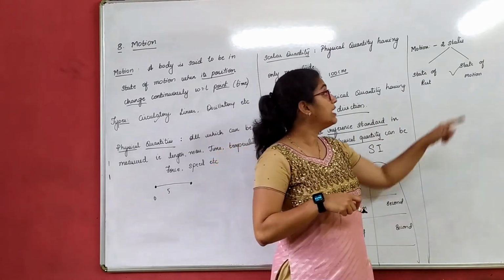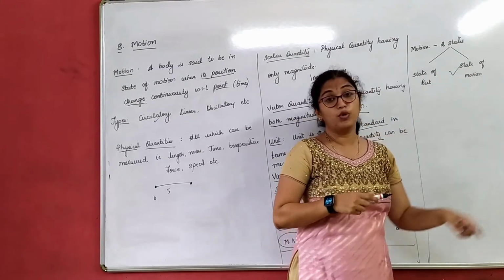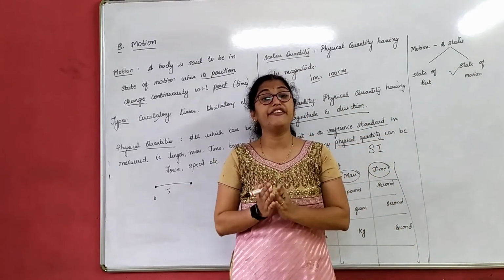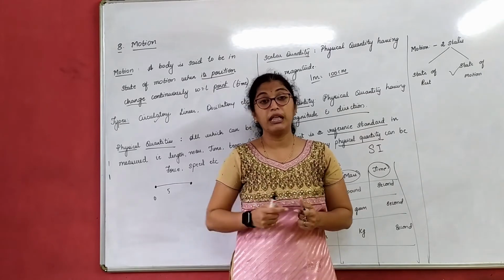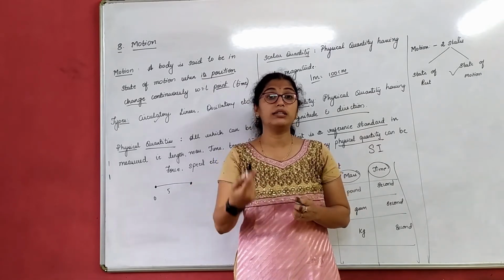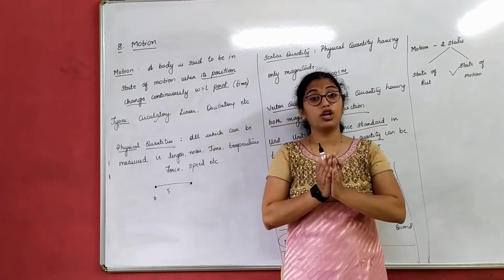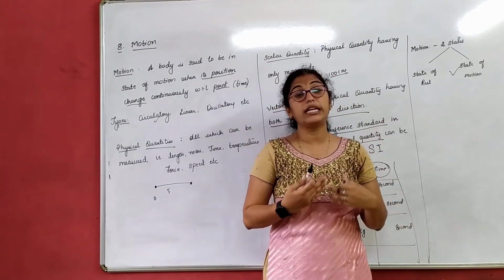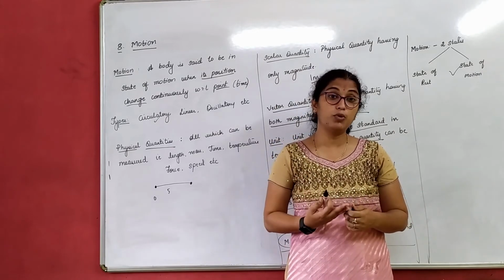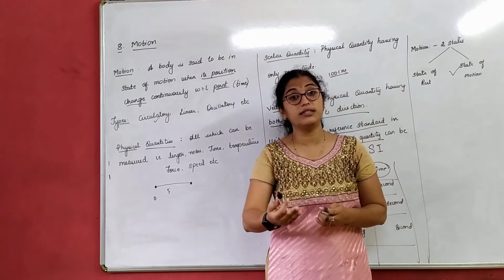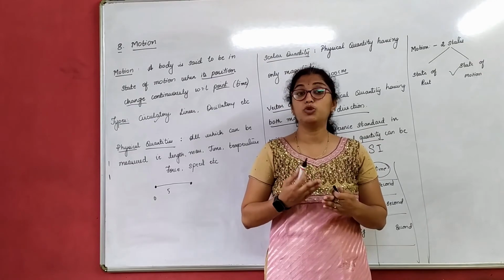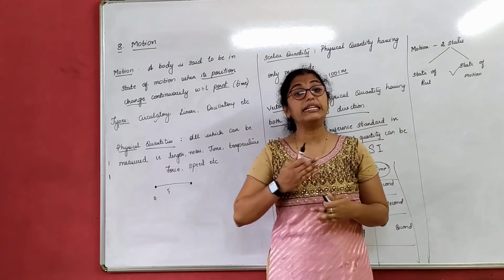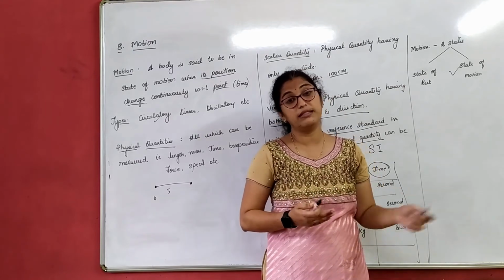Now, when we talk about state of motion, it is nothing but when the body chooses different paths for the motion, let that be distance or how it is moving. That is the concept we are studying in this chapter. So with respect to state of motion, how the body is moving, that is, what is distance, what is displacement, speed, velocity, acceleration, we will be studying in detail about those terms in this chapter.